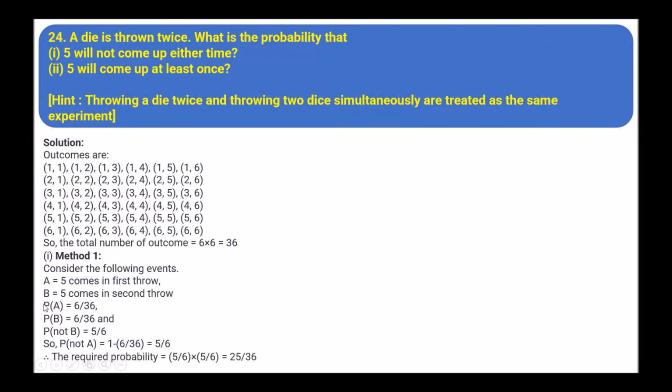We consider P(A), that 5 comes in the first throw, so 6 upon 36. P(B), that 5 comes in the second throw, is 6 upon 36. So P(not B) equals 5 upon 6. And P(not A) equals 1 minus 6 upon 36, that is 5 upon 6. So the required probability is 5 upon 6 into 5 upon 6, that is 25 upon 36.